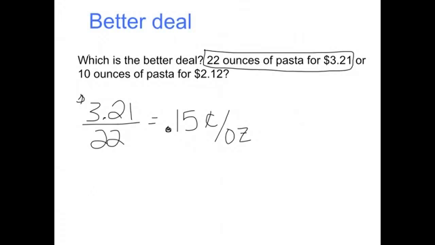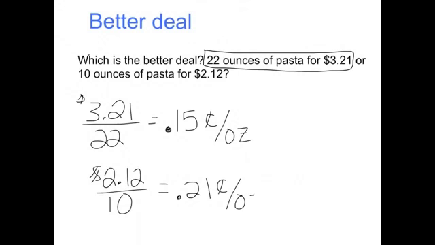For the second one, you're going to take $2.12 divided by 10 ounces, and that gives you 0.21. Okay, so the better deal would be the first one because it is less per ounce. Okay, remember money on top, number of ounces, or how much you're getting on the bottom.